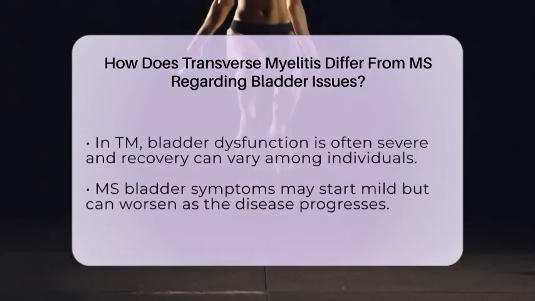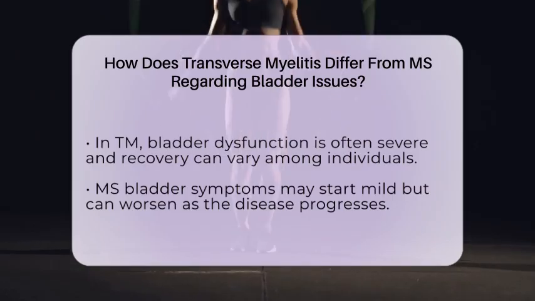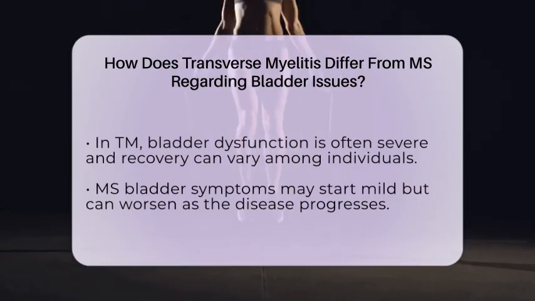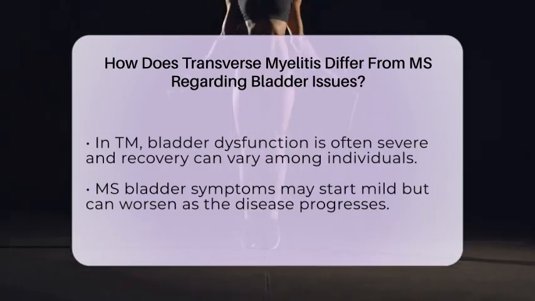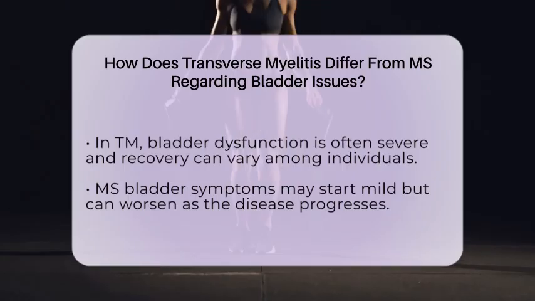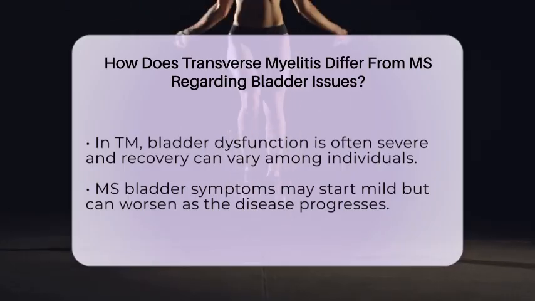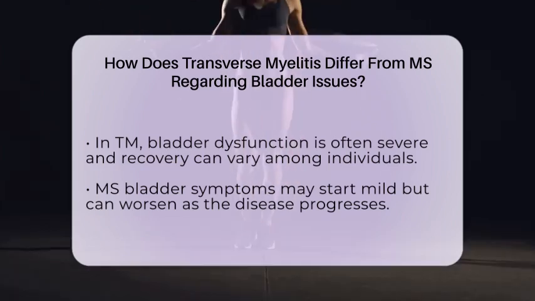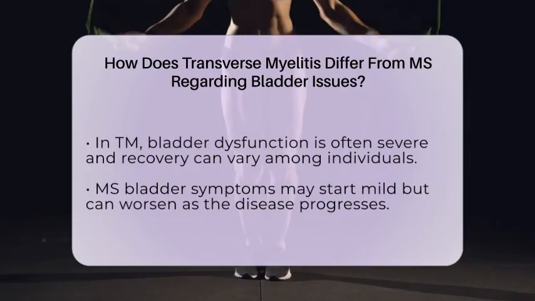Additionally, the types of bladder dysfunction observed can vary. TM can lead to both overactive and underactive bladder symptoms, depending on the location and severity of the spinal cord lesions. Meanwhile, MS typically presents with overactive bladder symptoms and coordination problems between the bladder and sphincter muscles, which can result in incomplete emptying. Both conditions can also be associated with other symptoms.